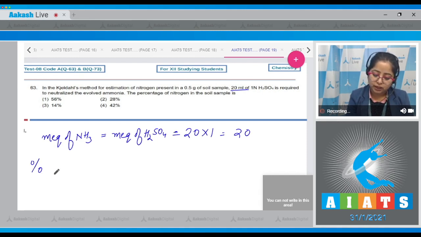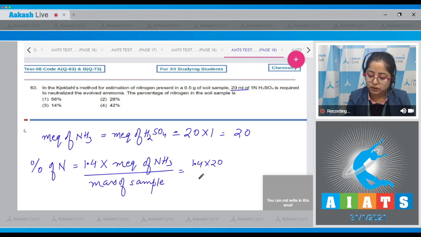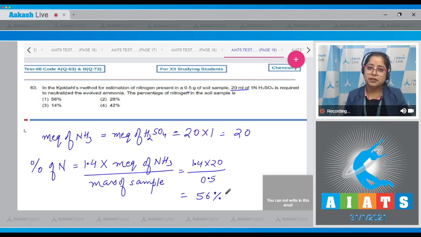Now student, we can calculate the percentage of nitrogen in the soil sample, which is equals to 1.4 multiplied by milli equivalents of ammonia upon the mass of sample. Let's put the values. 1.4 into 20 upon 0.5. Since the mass of sample is 0.5, student, I have already calculated this and multiplied. You have to do it. This is 56%.